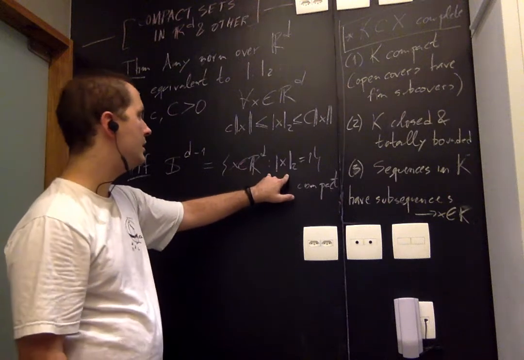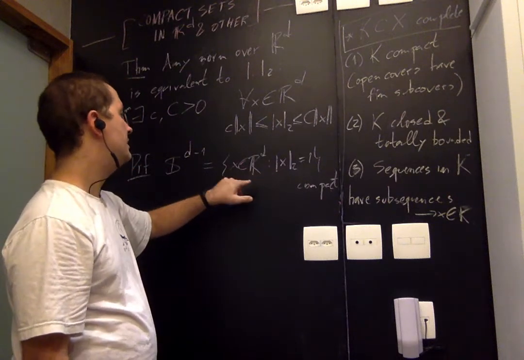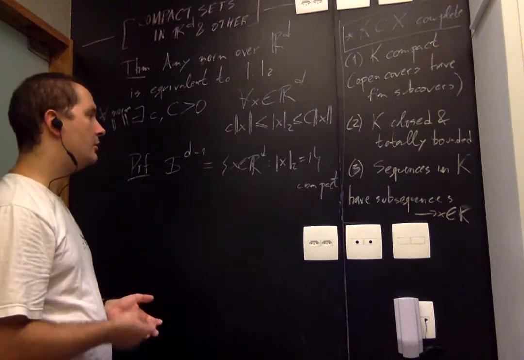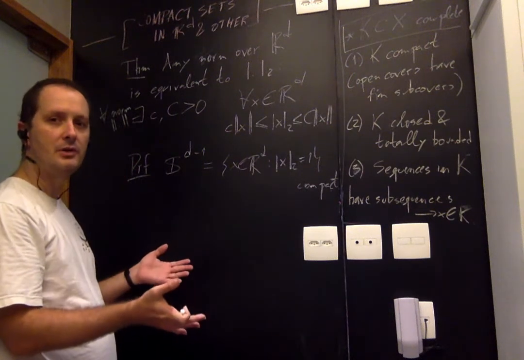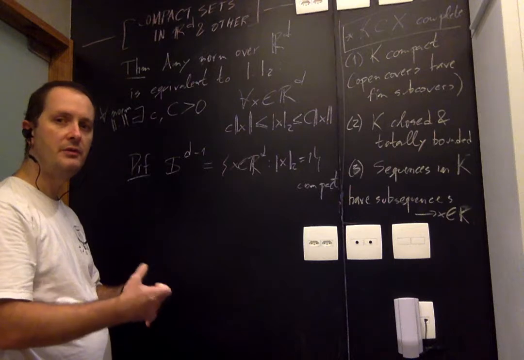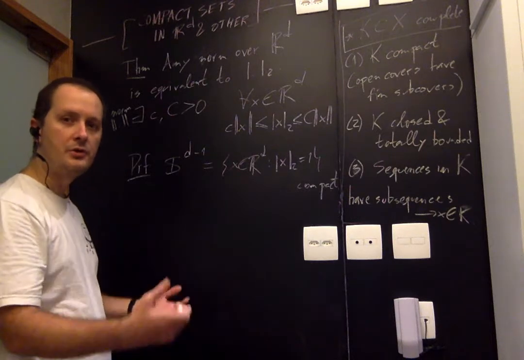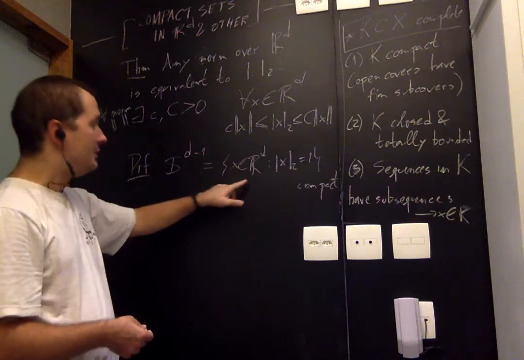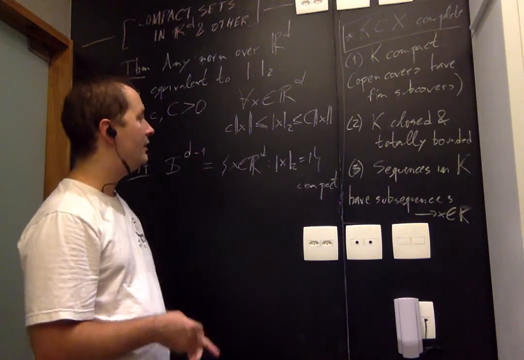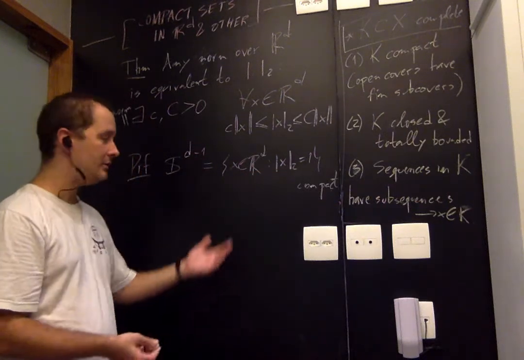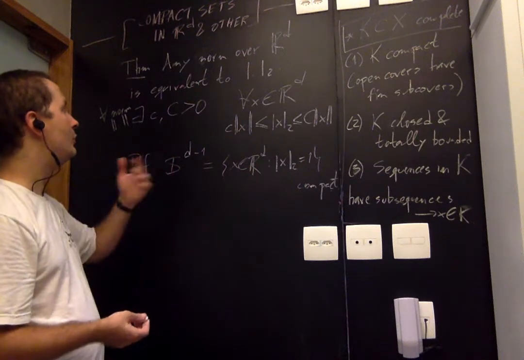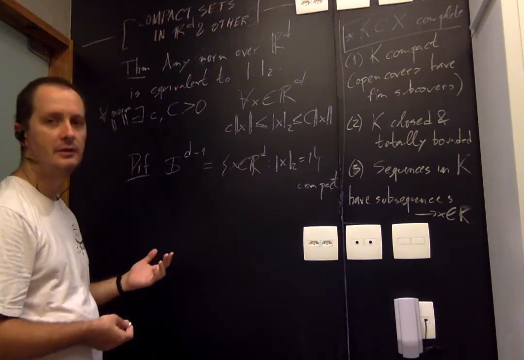Well, it's closed because, say, it's the boundary of the unit ball, if you like. And boundaries are always closed because, remember that the boundary is the intersection of the closure of a set with the closure of its complement. Closures are closed, intersections of closed are closed, so the boundary is closed. And it's certainly bounded, right? Because all vectors here have a norm less than or equal to 1. They actually have norm equal to 1, but it's bounded. So if it's closed and bounded, by Heine-Borel that we just proved, it's compact.